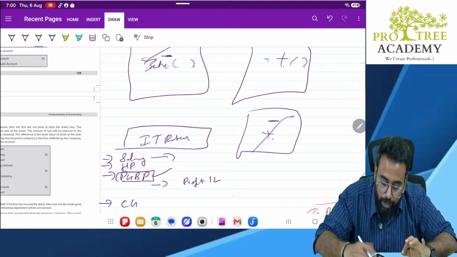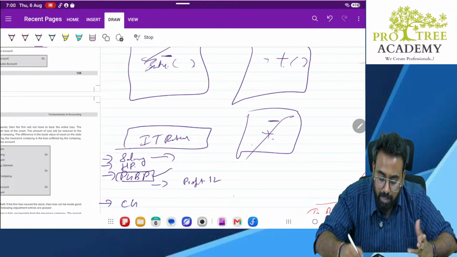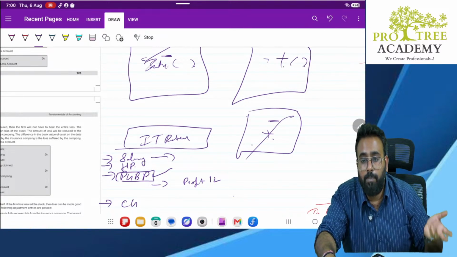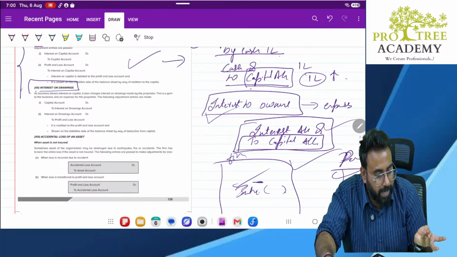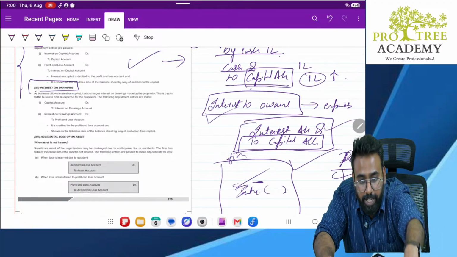But here there are 2 different pans. That is why it is allowed. Interest on drawings is exactly similar to interest on capital. Here, earlier interest on capital is for what? The business was paying interest to the owner. Here it is ulta. Owner has taken the money out of business.